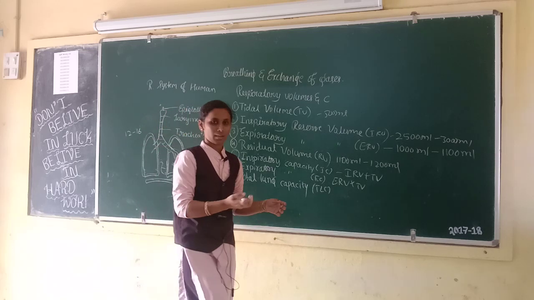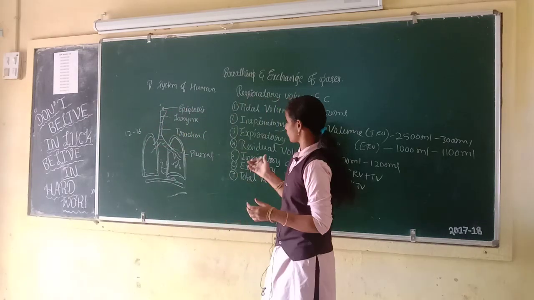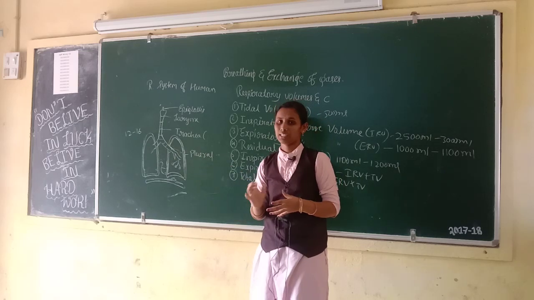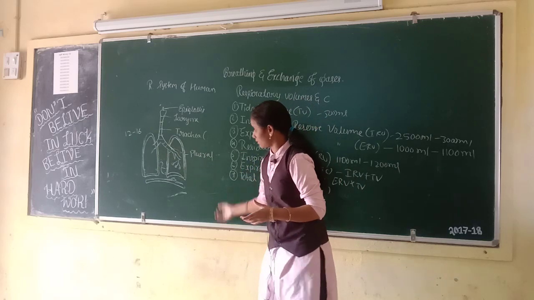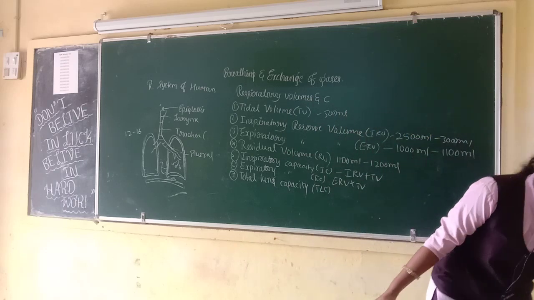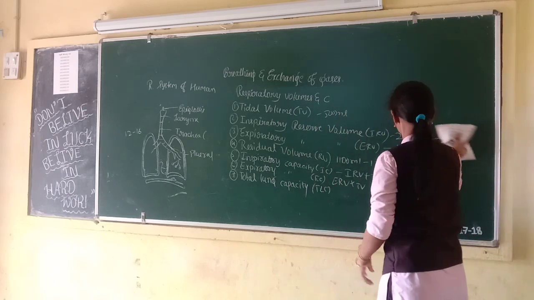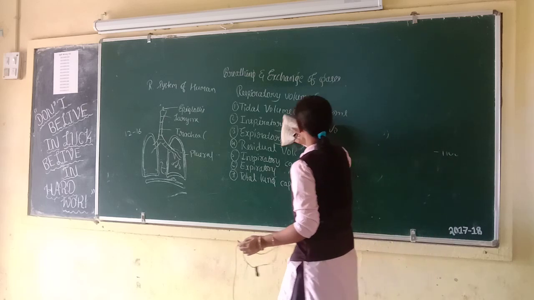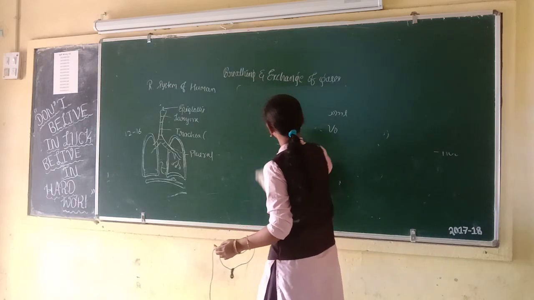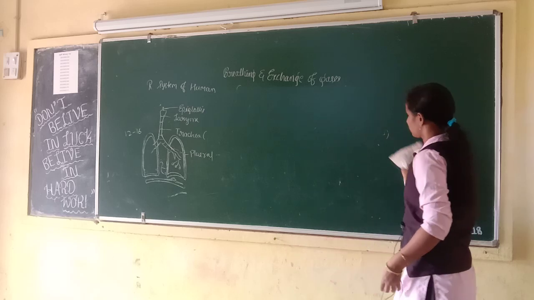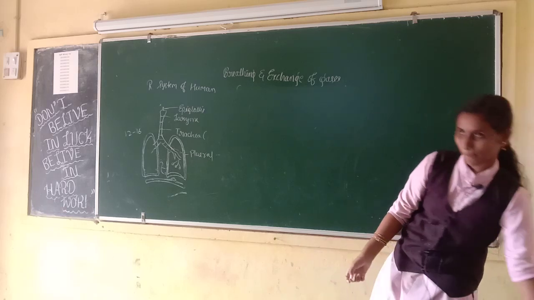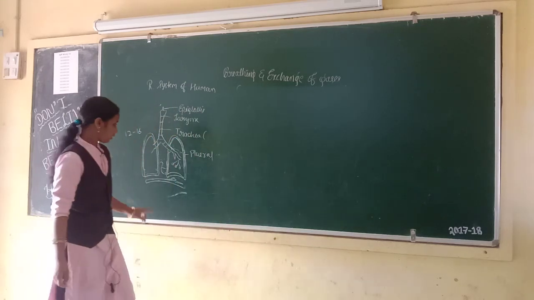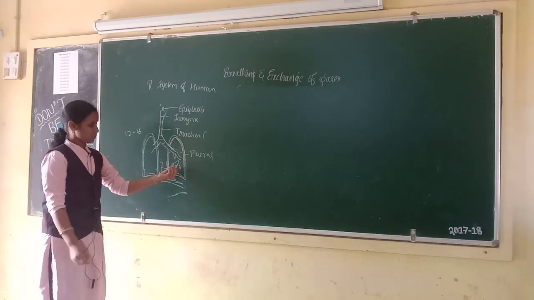total lung capacity. Next we come to the exchange of gases.